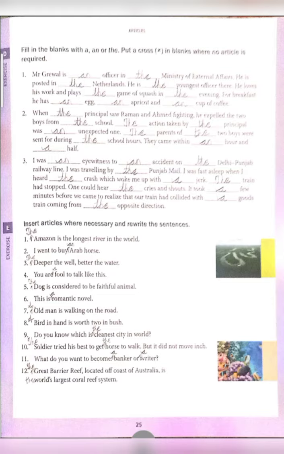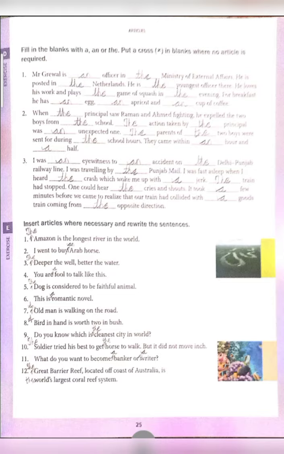Eighth one, a bird in hand is worth two in the bush. Ninth, do you know which is the cleanest city in the world? Here the cleanest would come. Okay. Tenth, the soldier tries his best to get the horse to walk, but it did not move an inch. The soldier and the horse would come.